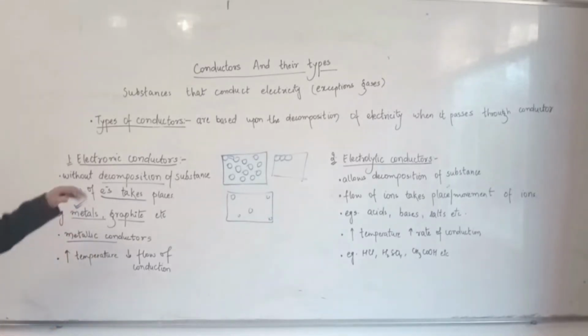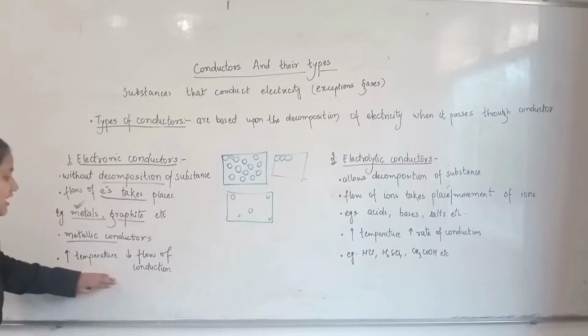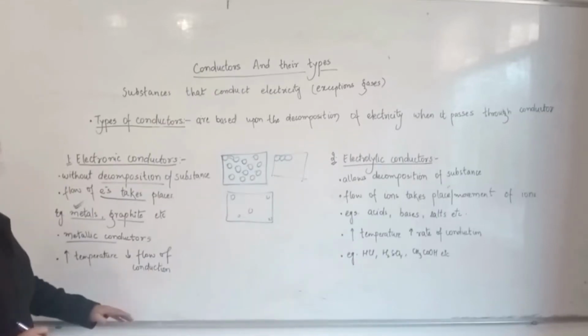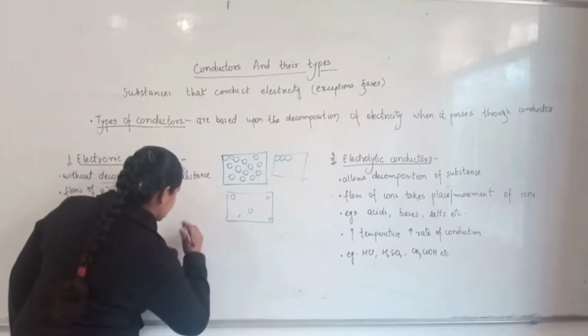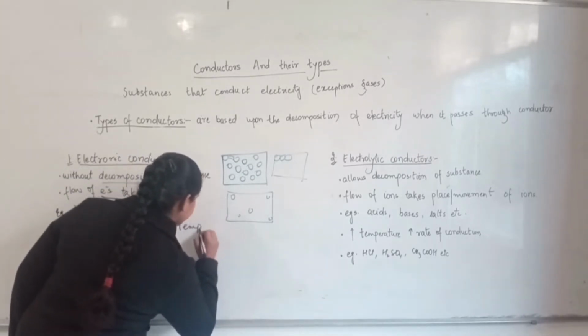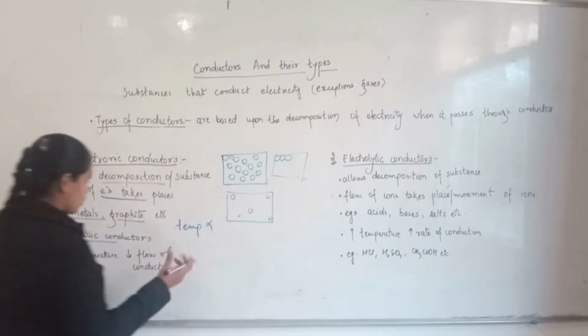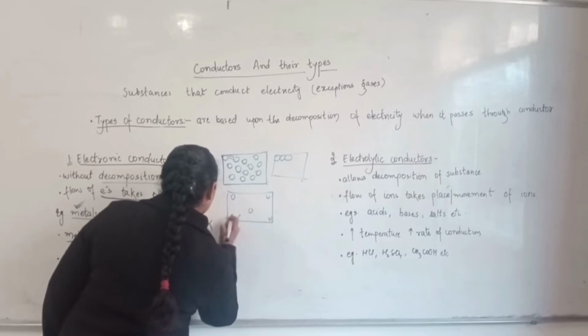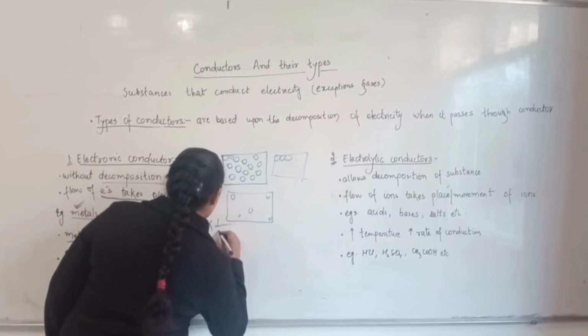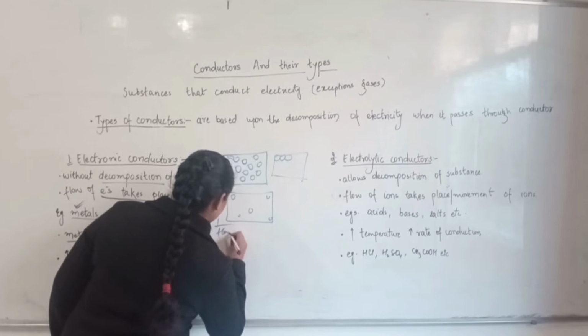In the case of electronic conductors, when the temperature rises, the flow of conduction decreases. Why does it decrease? Because the temperature is inversely proportional to the flow of conduction.